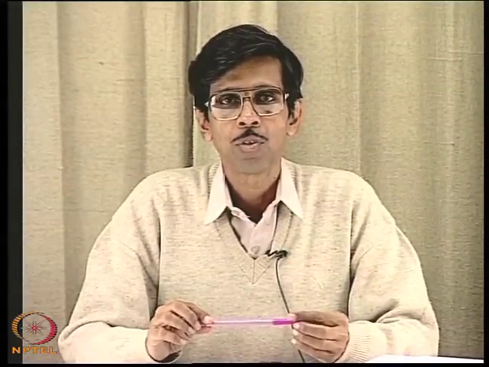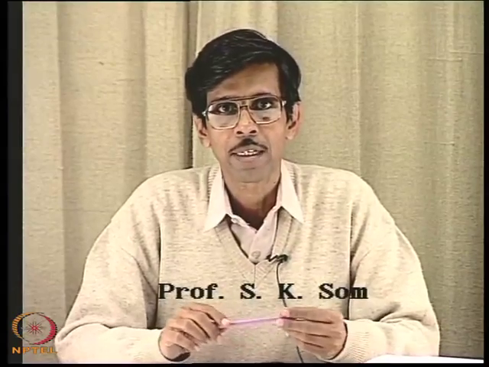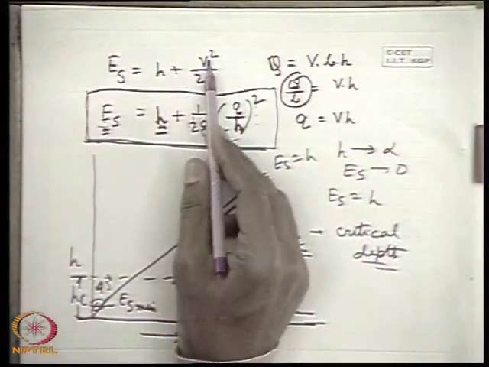Okay, in the last class we were discussing the concept of specific energy in a channel flow. If we recall, the specific energy at any section in the flow through an open channel was defined as the total mechanical energy at that section, where the potential energy was taken from the base or the bed of the channel as the datum, and the expression of specific energy was Es is equal to H plus V square by 2G.